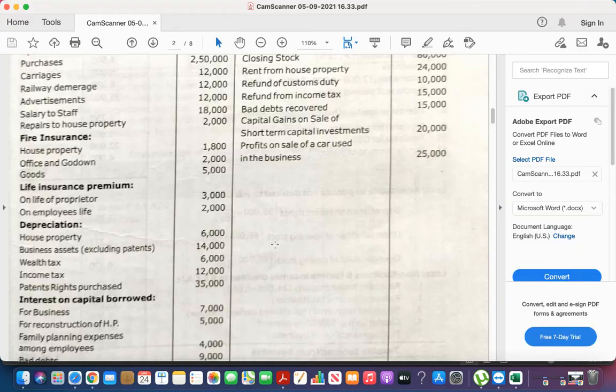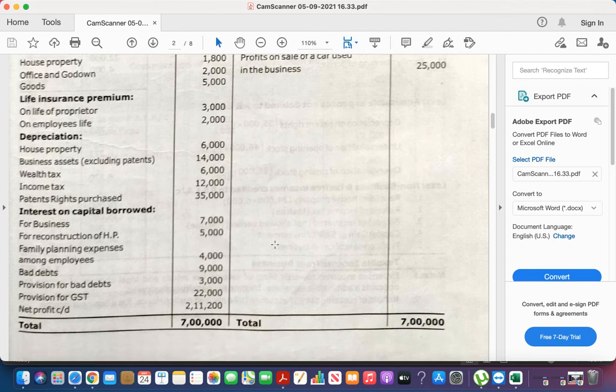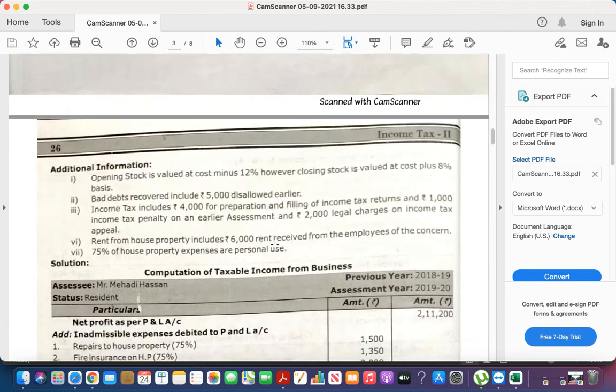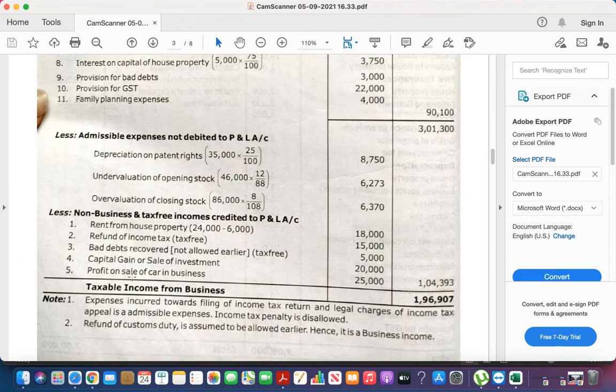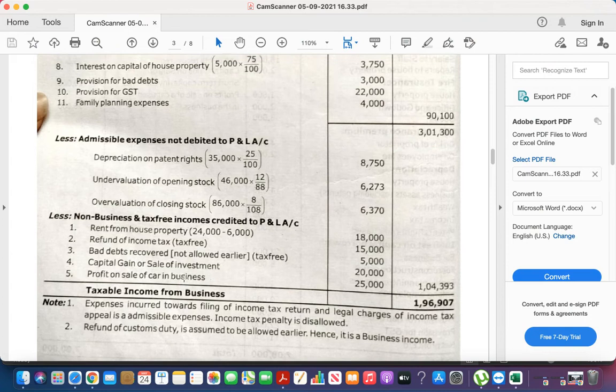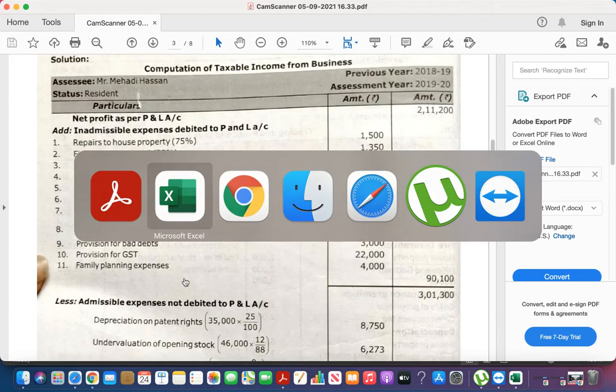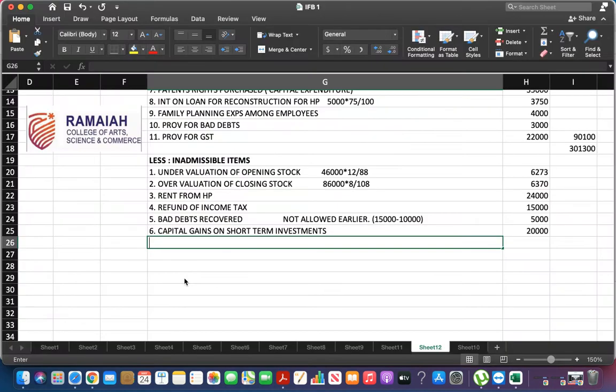Okay, next, profit on sale of a car used in the business. Though it is used in the business, but profit on sale of a car, it is a capital income. See, profit on sale of car, it is a capital income. So capital income and capital expenses are always inadmissible.